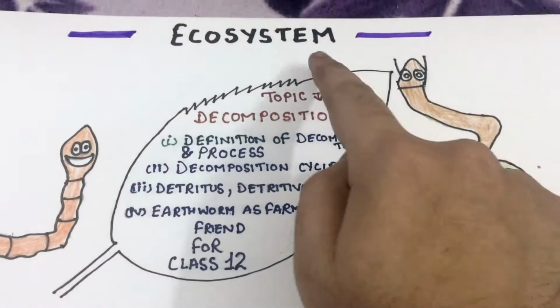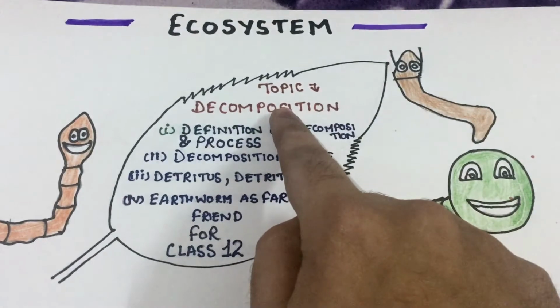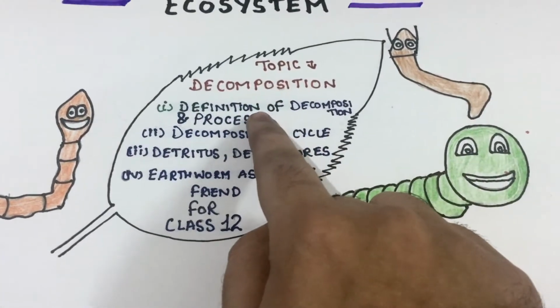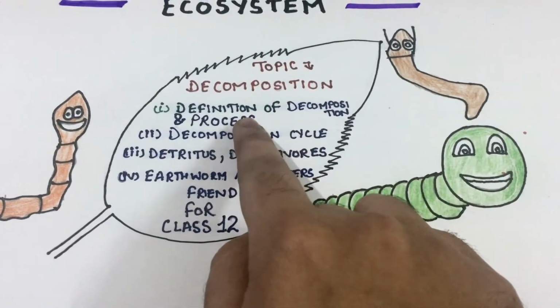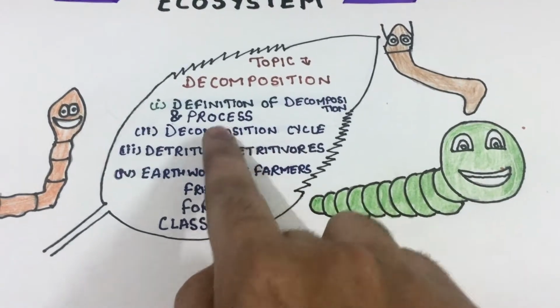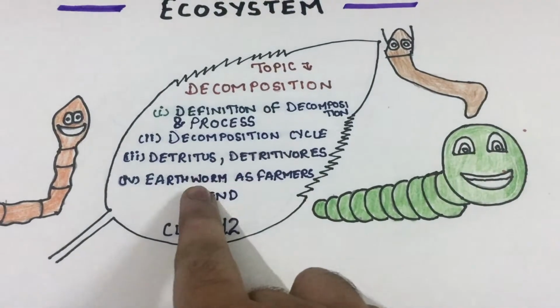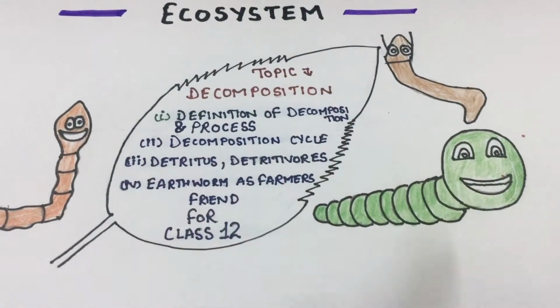Hello students, this is the third video of ecosystem and the topic of today is decomposition, in which we will study the definition of decomposition, the process of decomposition, what is the decomposition cycle, the meaning of the words detritus and detritivores, and earthworm as farmer's friend. So let's start.